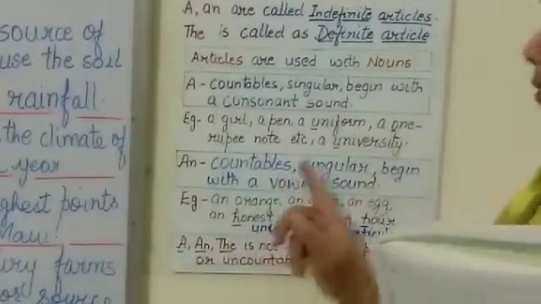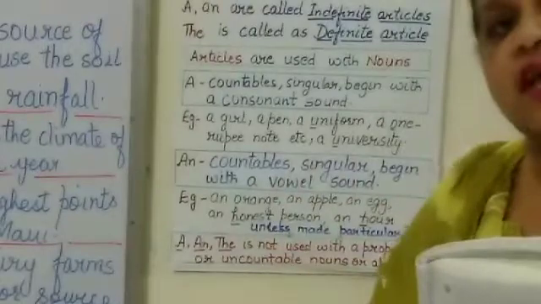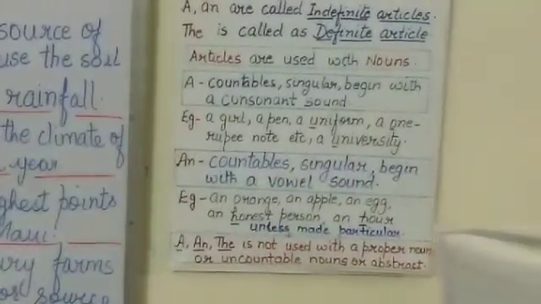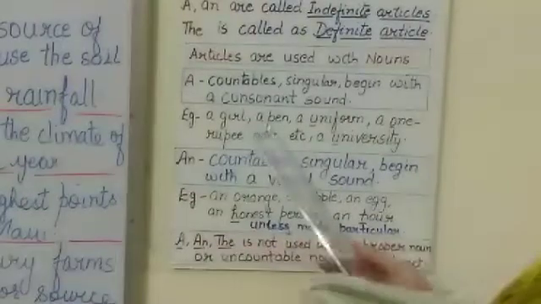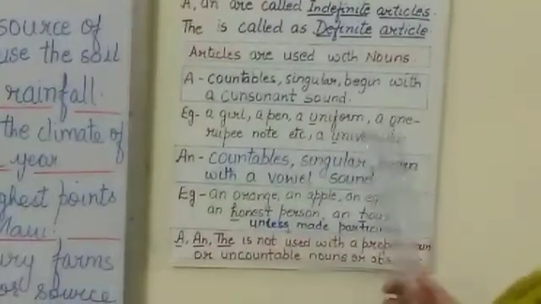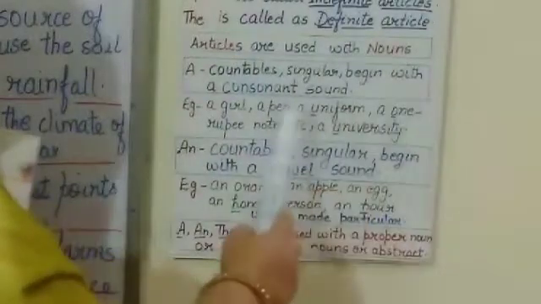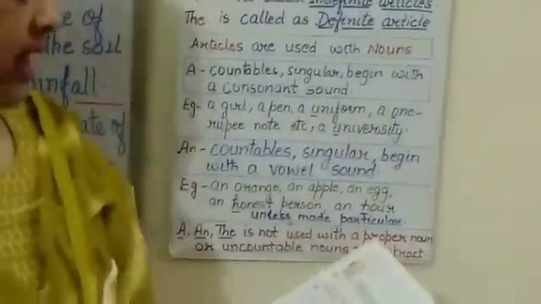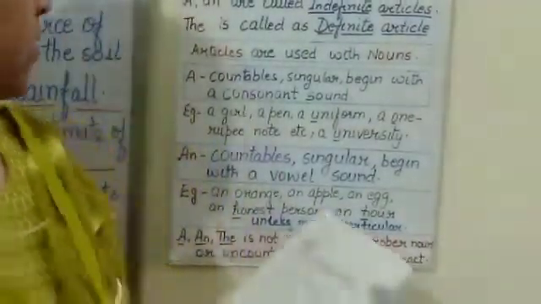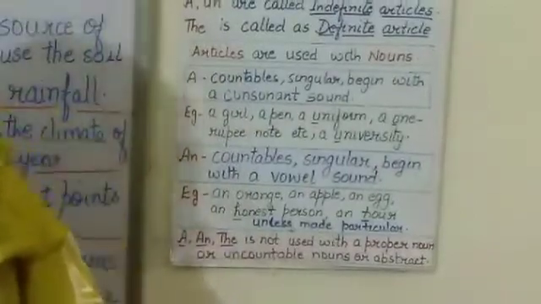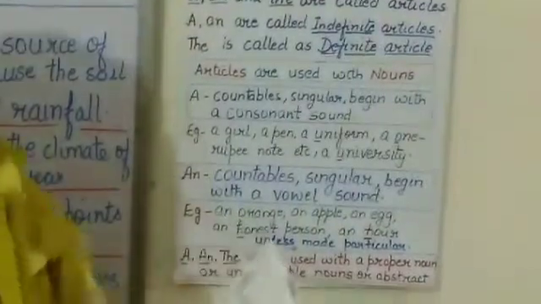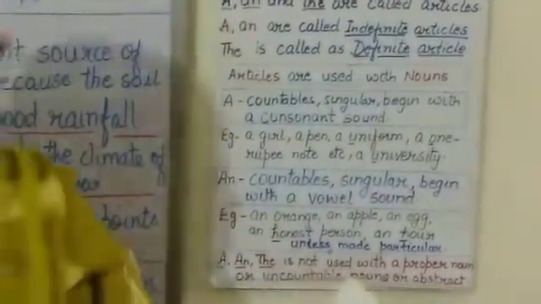A university. Why a university? Again, the pronunciation is as if it's starting with Y. So a girl, a pen, a uniform, a 1 rupee note, and so on are placed before a countable noun, singular, beginning with a consonant sound. For example, if I say milk or honesty, will you write a? No. Why? Because they are non-countables. They cannot be counted. That is why they are not written as a milk or a honesty.